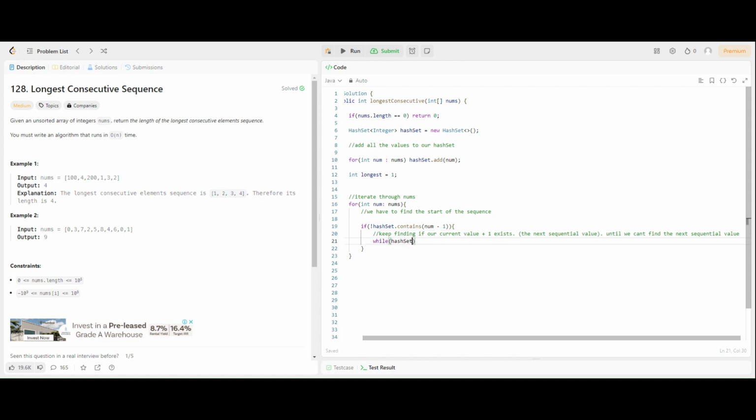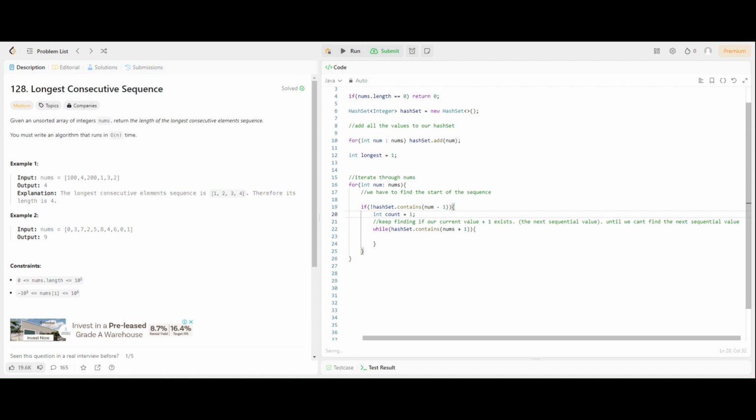So while hash set contains num plus 1, what are we going to do? First, let's initialize another variable, let's just call it count, right? Because we'll compare this to longest to see if we found any longer sequences. So while hash set contains num plus 1, we will increment num, and we will also increment our count.